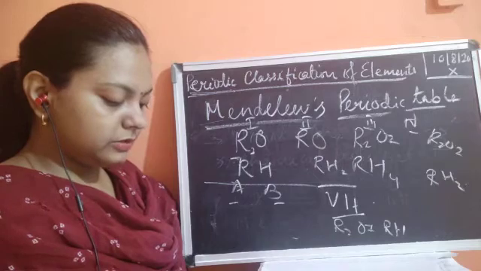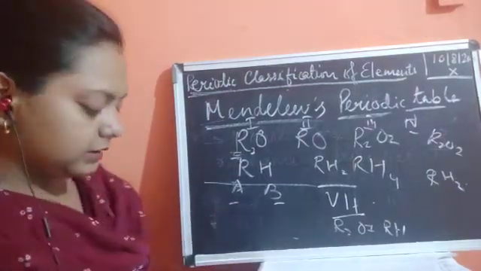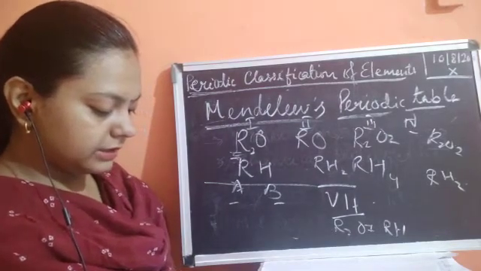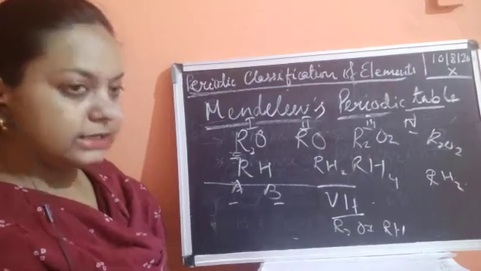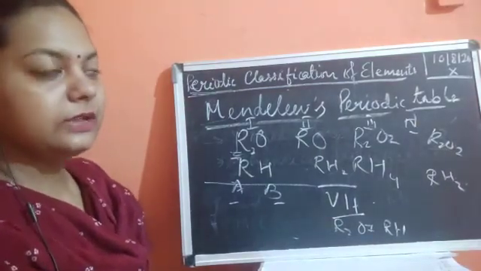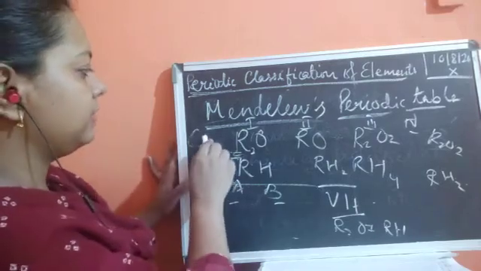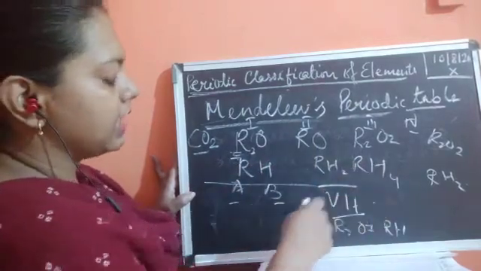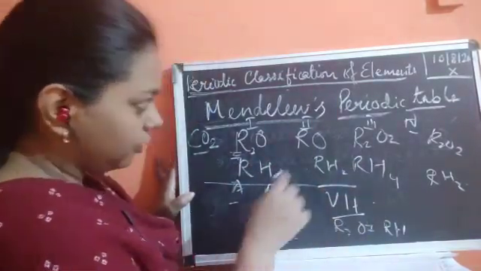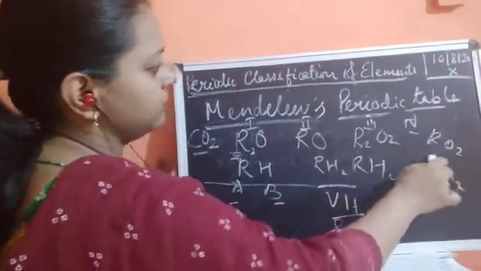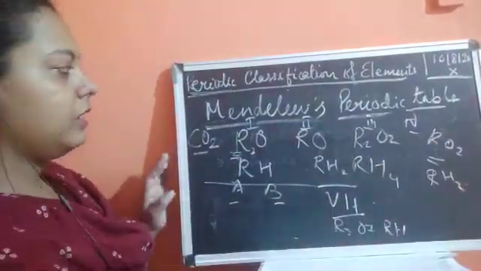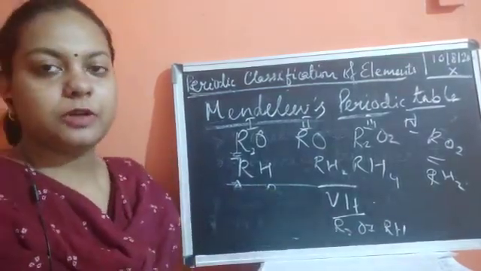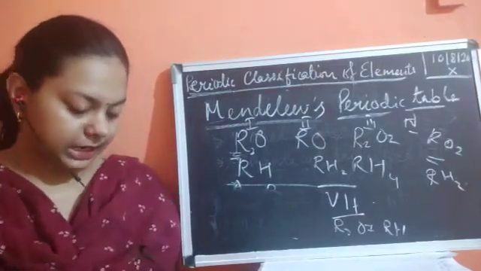Now he used the letter R for denoting these elements. The hydride of carbon is CH4, so he has written RH4, and the oxide of carbon, carbon dioxide, is RO2. He has given the example that carbon was able to form the oxide CO2, so this was given as RO2. So in the fourth column it was RO2, and here he placed carbon dioxide. He made the formula according to the way these elements were able to relate their properties with oxygen and hydrogen, meaning oxides and hydrides were formed.